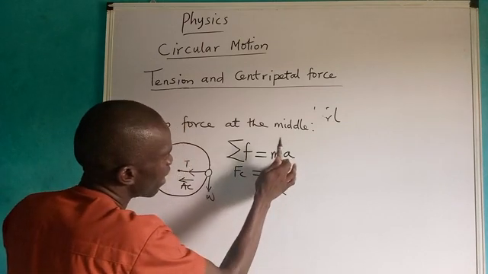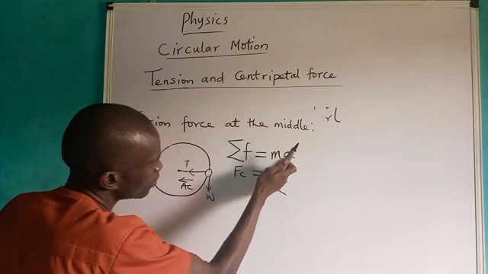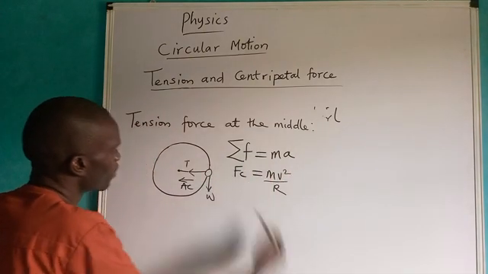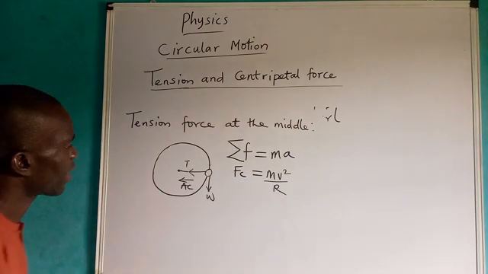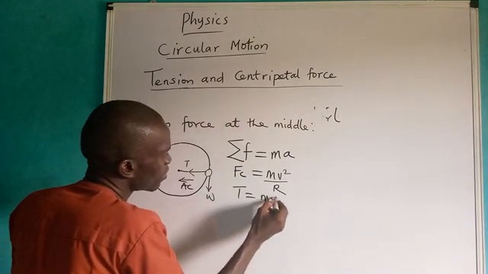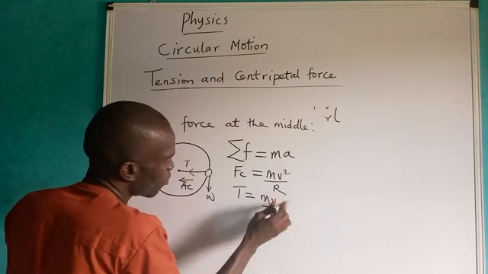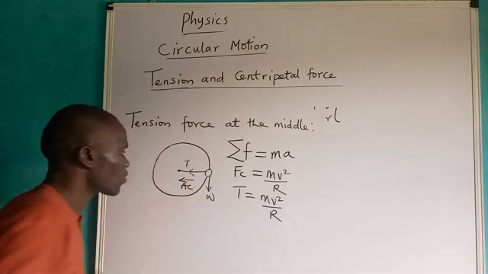It means that A is known as the centripetal acceleration, and when you replace it, you have this. I can also say my tension can also be mv squared over r. Remember, I told you that what provides centripetal force is not tension.